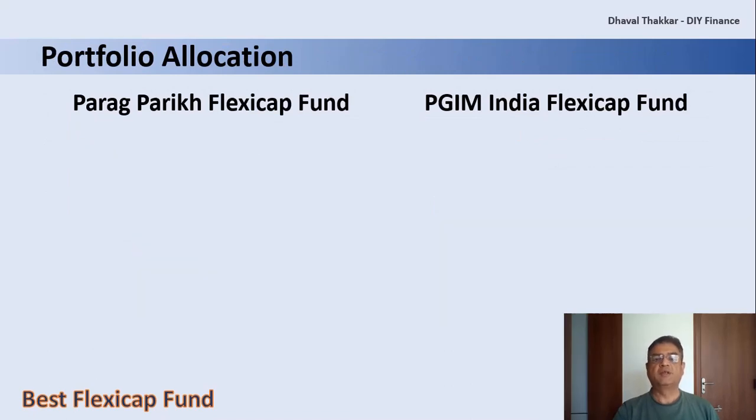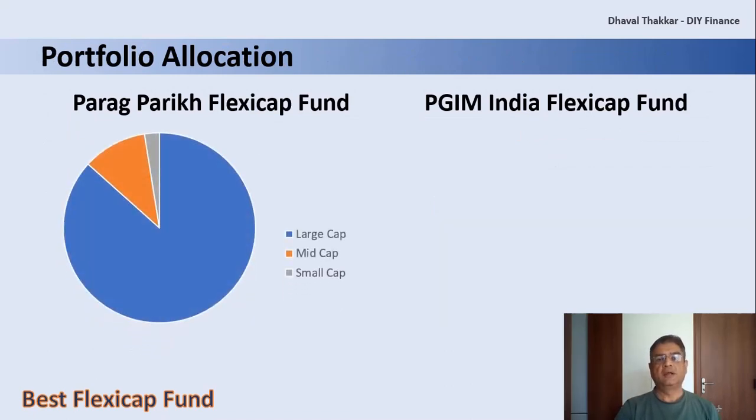Firstly, for Parag Parikh Flexicap Fund. As evident, large cap shares form around 87% of the portfolio, whereas mid cap shares form another 11% of the portfolio, and only a negligible 2.5% is allocated to small cap stocks. Its allocation is similar to that of a large cap fund.